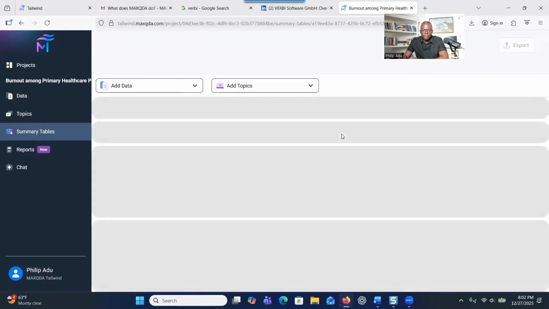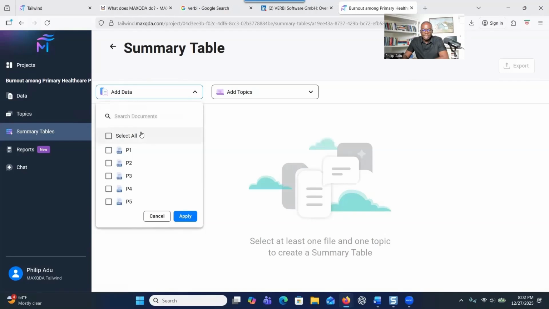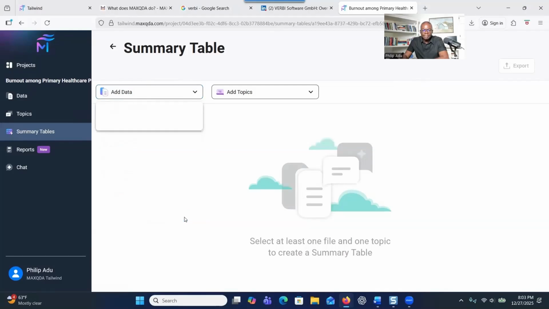It will create a table and show that. And this one you can export if you want. So the system is asking you, what kind of data do you want? Do you want to focus on all the transcripts? If you want to focus on all the transcripts, you select and then you click on apply, right?